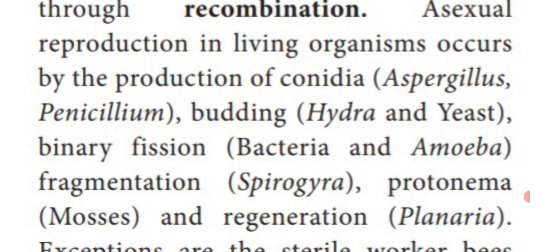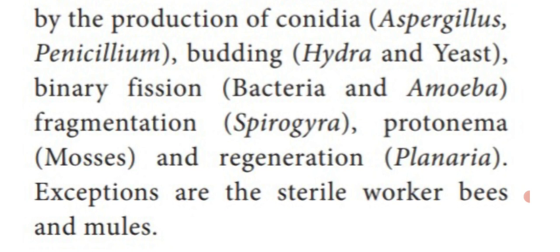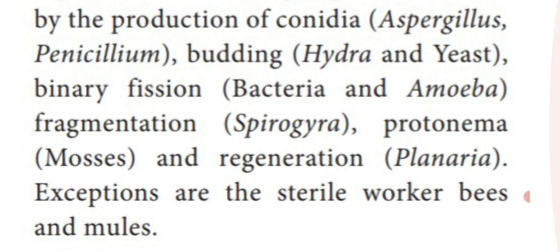Another organism such as Hydra and yeast. Hydra is an animal, yeast is a fungus. They are producing the next progeny by the process called budding. This one you have also studied in the lower classes. The next are unicellular organisms, prokaryotic as well as eukaryotic. Prokaryotic unicellular organism, bacteria, and eukaryotic unicellular organism, amoeba. Both of them produce their next progeny by the binary fission process.